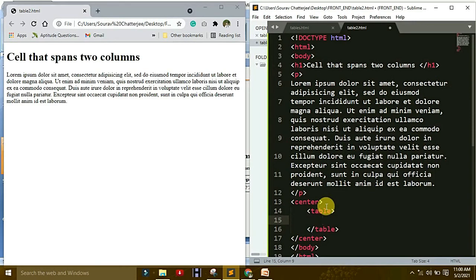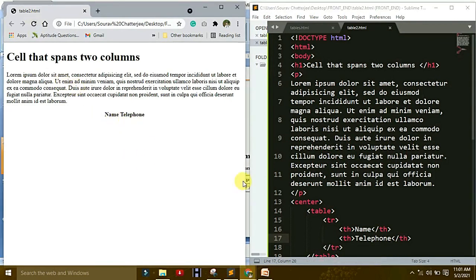Under this table make a table heading, or sorry, make a table row. Under this row make a table heading. Under this, make a name. Another one is, after that name make telephone. Okay, so save it and refresh it here. You saw the changes, name and telephone.